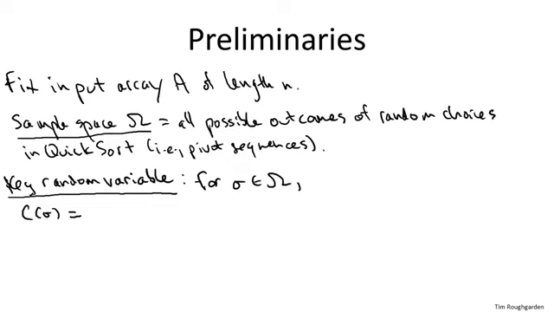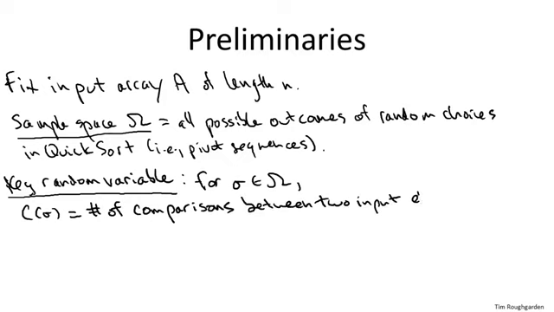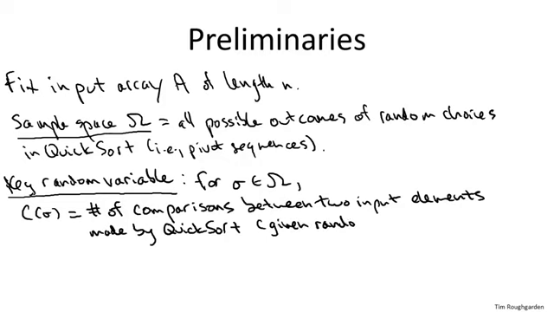So for a given point in the sample space, or pivot sequence sigma, we're going to define capital C of sigma as the number of comparisons that quicksort makes. By a comparison, I don't mean something like with an array index in a for loop. That's not what I mean by a comparison. I mean a comparison between two different entries of the input array, like comparing the third entry in the array against the seventh entry in the array to see whether the third entry or the seventh entry is smaller.